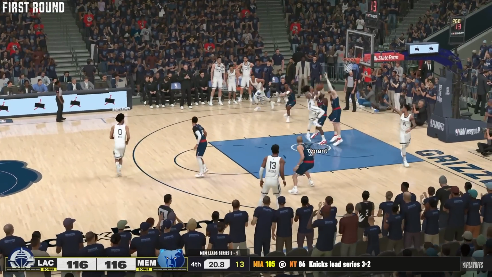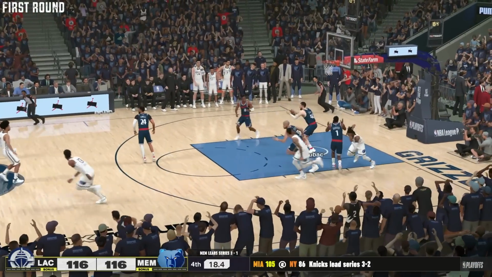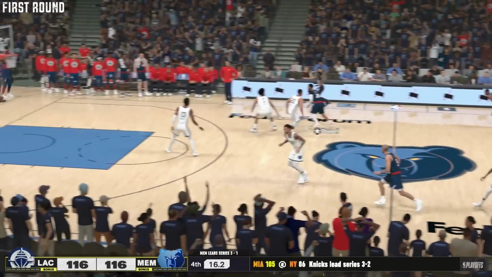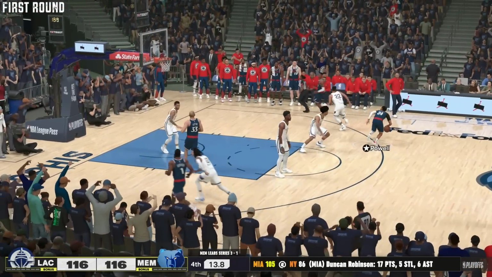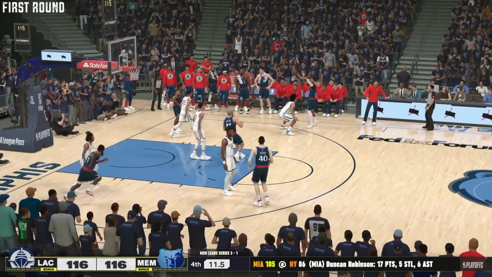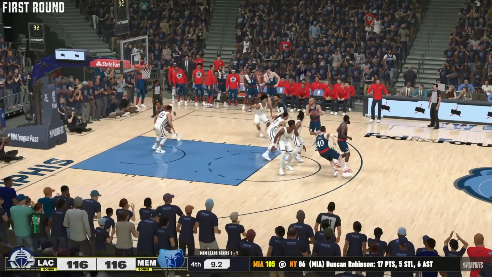Morant in the paint. Snatch back. Layup. No! Zubac the rebound. Clippers, here they come. No more timeouts. A chance to win the game right here, right now. And Kawhi is not in the game right now because he has fouled out.